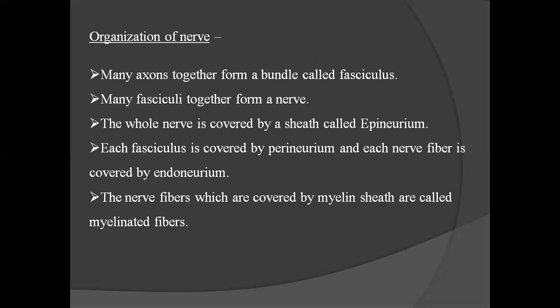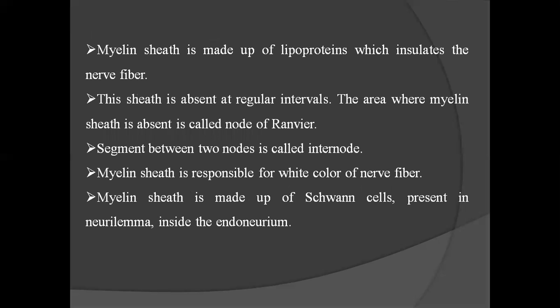The nerve fibers which are covered by myelin sheath are called myelinated fibers. Myelin sheath is made up of lipoproteins which insulate the nerve fiber. This sheath is absent at regular intervals. The area where myelin sheath is absent is called node of Ranvier. Segment between two nodes is called internode. Myelin sheath is responsible for white color of nerve fiber. Myelin sheath is made by Schwann cells present in neurilemma inside the endoneurium.